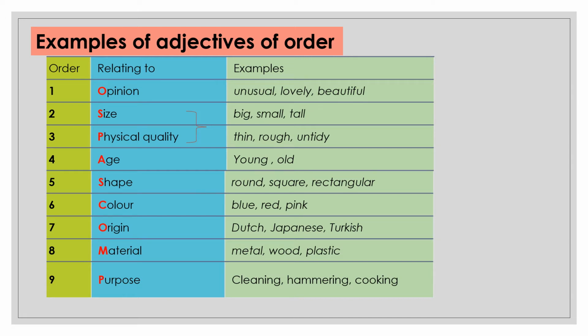Age: young, old. Shape: round, square, rectangle. Color: blue, red, pink. Origin: Dutch, Japanese, Turkish. Material: metal, wood, plastic. Purpose: cleaning, hammering, cooking, washing. Like that we can make use of these adjectives in a sentence.